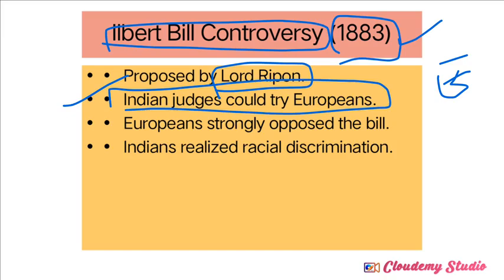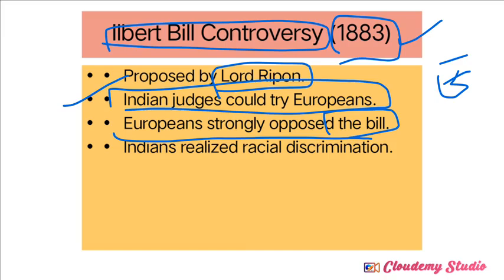See, if equality is provided to Indians, are the Britishers going to agree to those policies? Definitely not. So the Europeans strongly opposed this Ilbert Bill, because they were not thinking of equality between Britishers and Indians here. They were always thinking they were superior to the Indians. That's why all the policies must favor the Britishers, not create equality between the Indians and the Britishers. That's why the Europeans strongly opposed this bill.